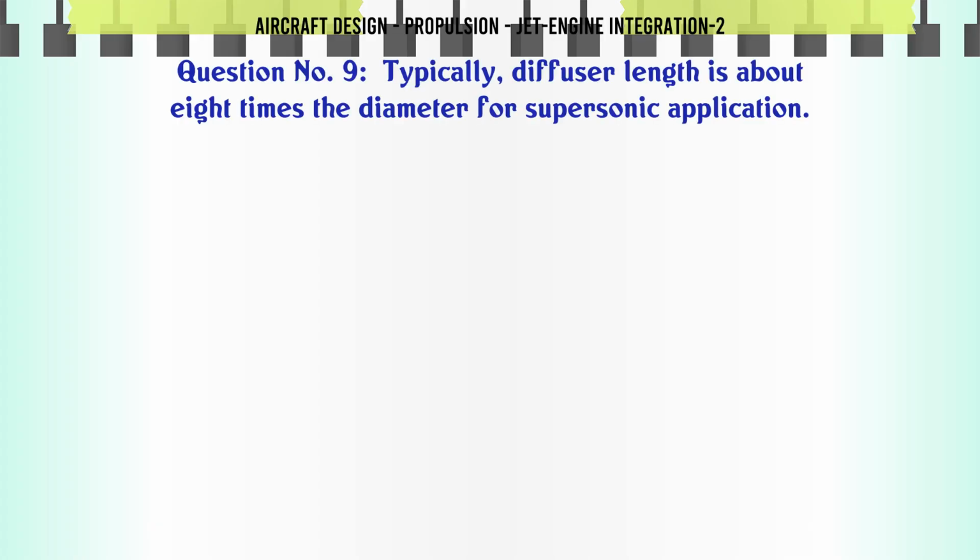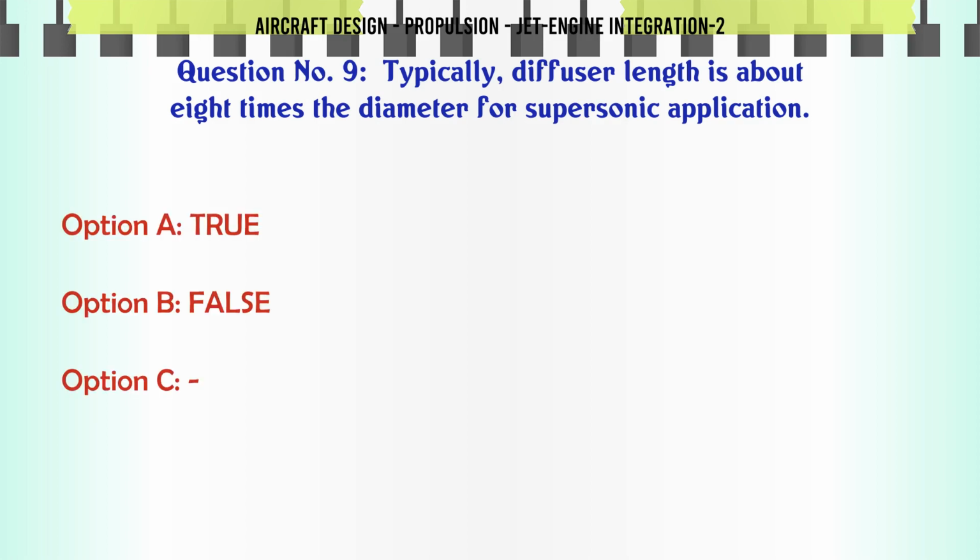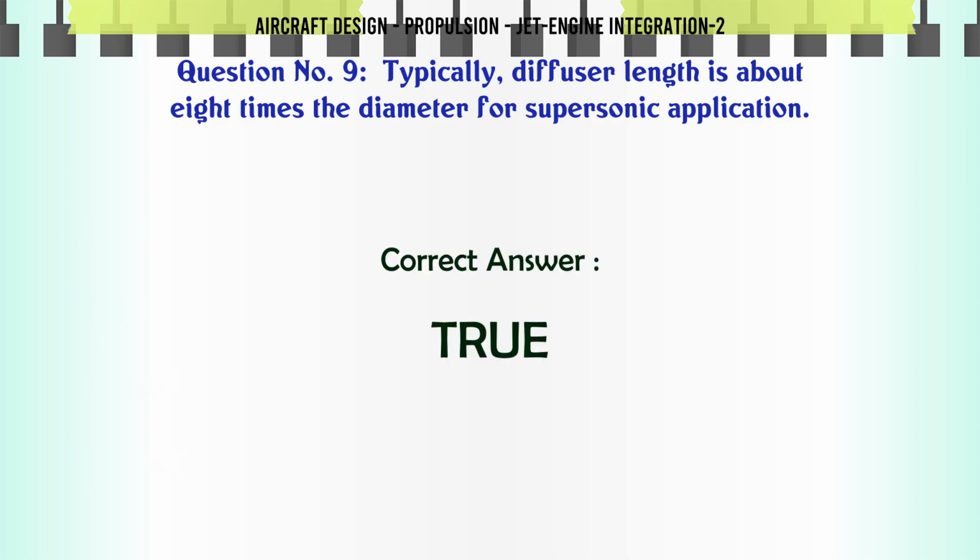Typically diffuser length is about 8 times the diameter for supersonic application. A. True. B. False. The correct answer is true.